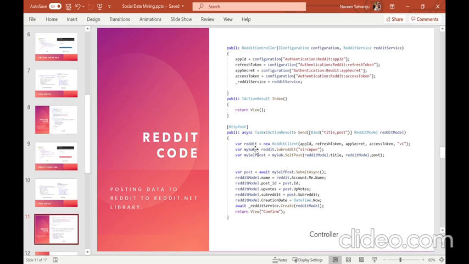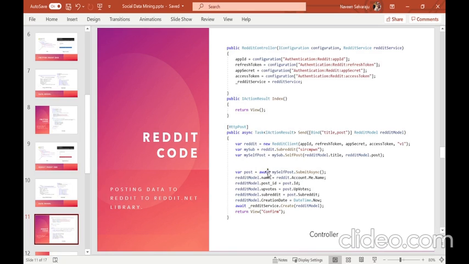Then I'll choose a subreddit called srcmpw1, and I'll create a post in that particular subreddit. I'll get the data, that is the title and post, from the text boxes in my view page, create an instance of the post, and I'll submit the post.